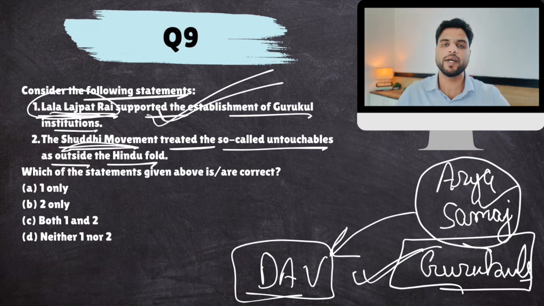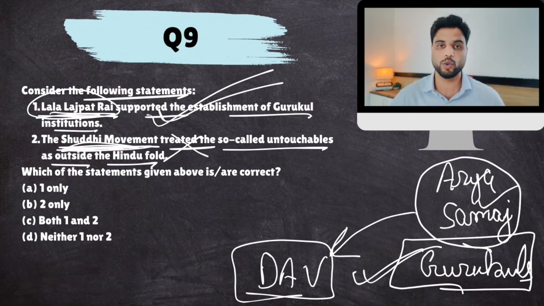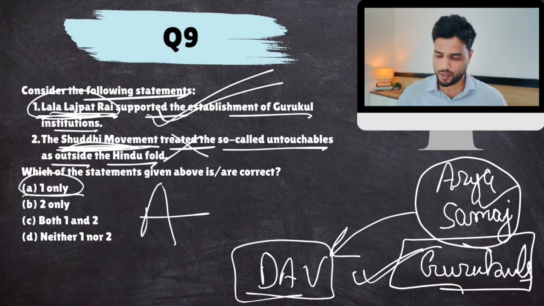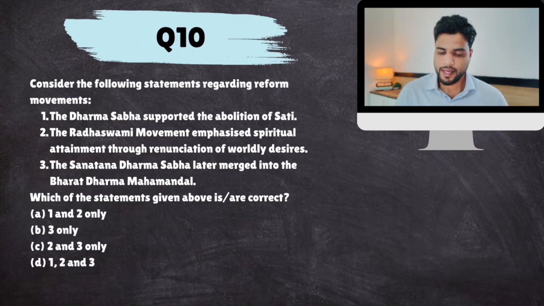What was the Shuddhi movement? Well, the Shuddhi movement was a movement to bring back various recent converts to other religions, Islam and Christianity, back to Hinduism. So it is not related, it doesn't call untouchables outside the Hindu fold. They believed that people who, for various reasons, left Hinduism, need to be brought back to Hinduism. This was the Shuddhi movement. So only one is correct. Okay, next. Consider the